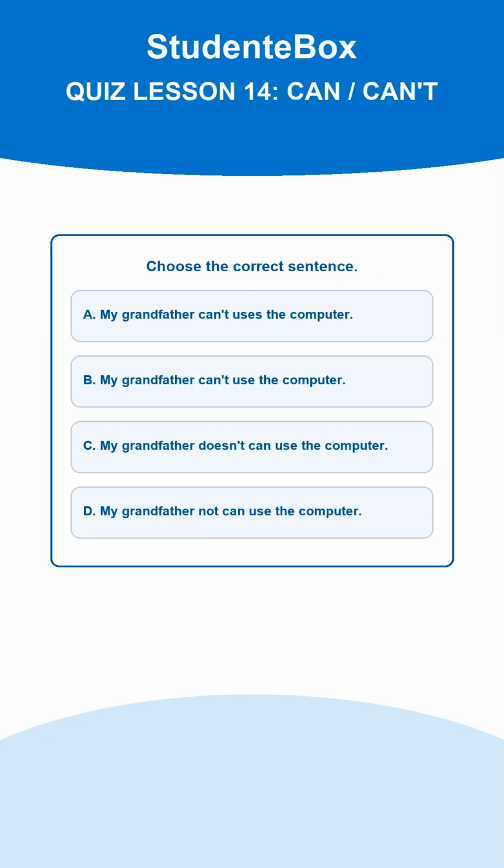Question 10. Choose the correct sentence. A. My grandfather can't uses the computer. B. My grandfather can't use the computer. C. My grandfather doesn't can use the computer. D. My grandfather not can use the computer. The correct answer is B. After can't we use the base form of the verb. La risposta corretta è la B.